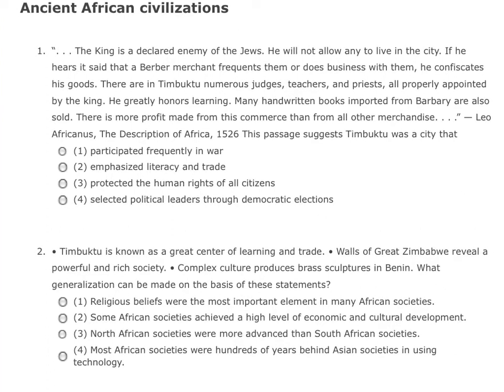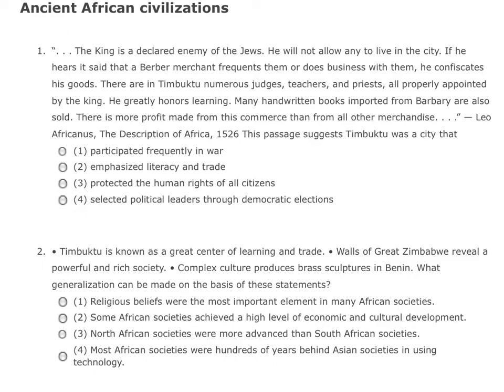Number 1. The king is a declared enemy of the Jews. He will not allow any to live in the city. If he hears it said that a Berber merchant frequents them or does business with them, he confiscates his goods. There are in Timbuktu numerous judges, teachers, and priests, all properly appointed by the king. He greatly honors learning. Many handwritten books imported from Barbary are also sold. There is more profit made from this commerce than from all other merchandise. This is written by Leo Africanus, a description of Africa.